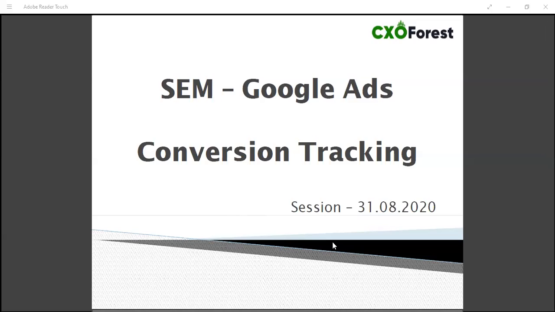So we will be talking about conversion tracking. The thing about conversion tracking is that we can't see it in a real or live environment. I can't show you how this pixel is being tracked or how it is working. I can just show you how to place it, and what changes we need to make in terms of tracking the conversion.